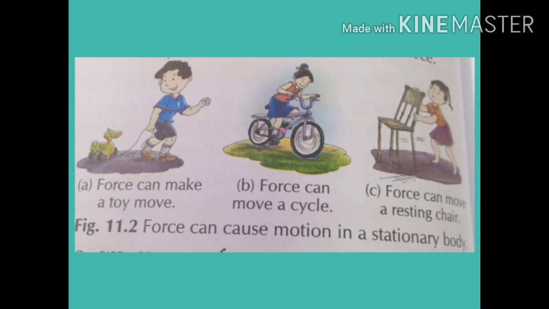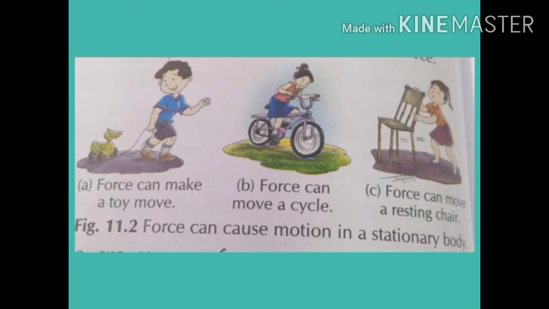Now we will read about the effects of force. So first of all, we will read that force can cause motion in a stationary body. Here you can see that a boy is moving a toy. Okay, so how is he moving the toy? He is pulling that toy with the help of a string.